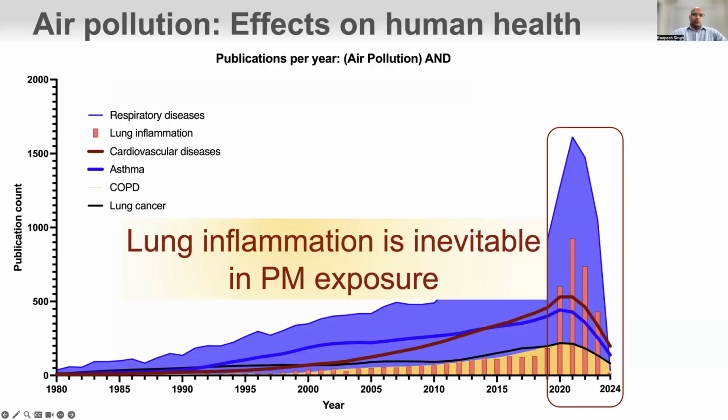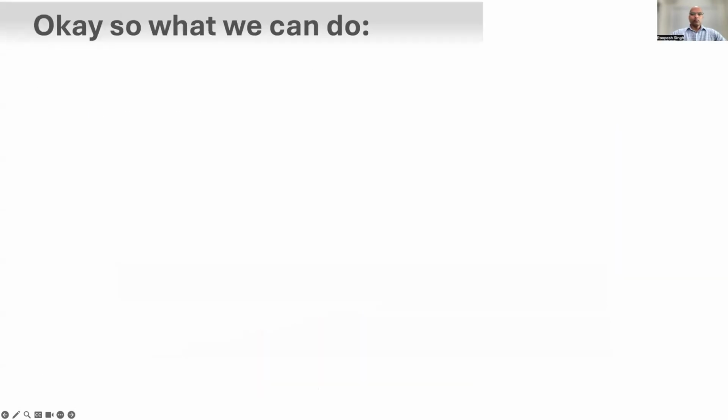I just did a casual search on PubMed, and you can see that in the last 5 years there are many more papers on respiratory diseases and lung inflammation, cardiovascular disease, asthma, COPD, not only in India, but globally. So air pollution is a global problem, not just in India, but Delhi is one of the top ones.